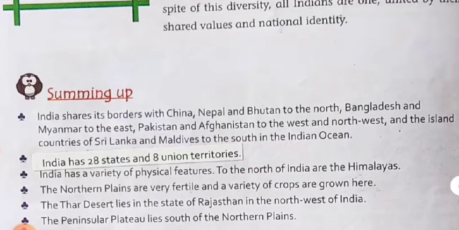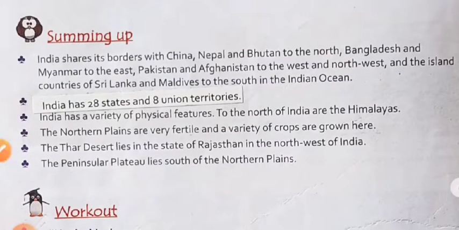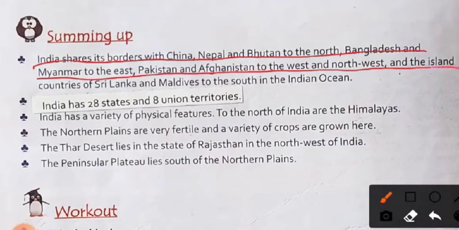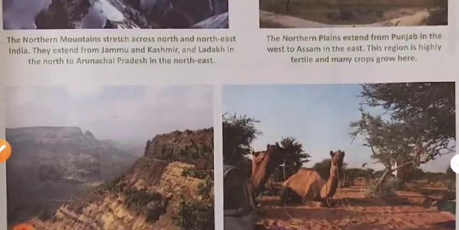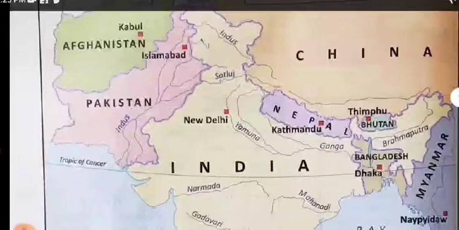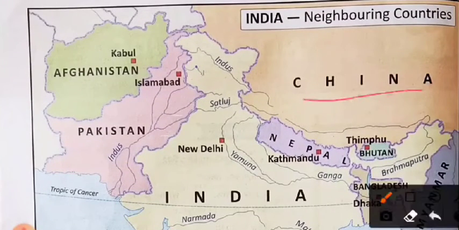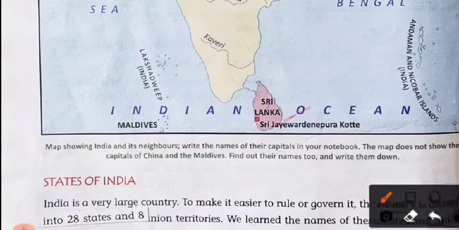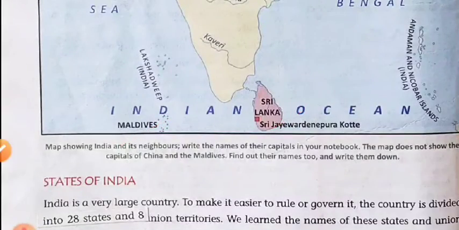Now let us look at the summing up of the lesson. India shares borders with China, Nepal, Bhutan in the north, and Bangladesh and Myanmar to the east, Pakistan and Afghanistan to the west. Island countries Sri Lanka and Maldives lie in the southern Indian Ocean. As we look here, the neighboring countries of India are China, Afghanistan, Pakistan, Nepal, Bhutan, Myanmar, Sri Lanka, and Maldives.